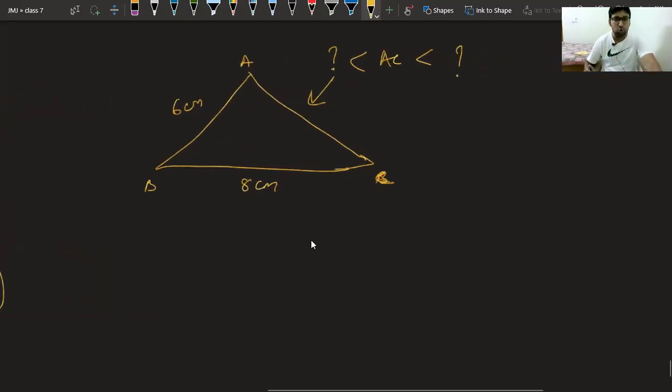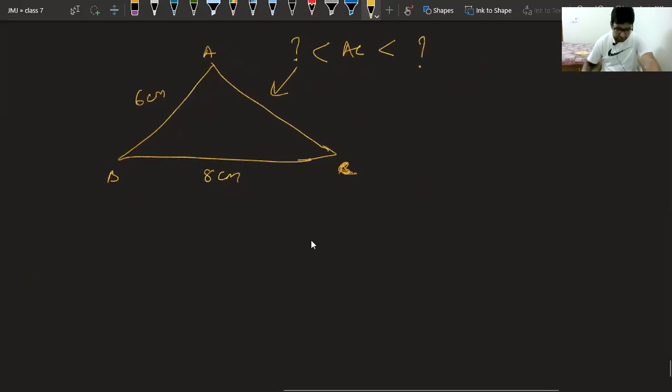For that, we have two conditions. The first condition is, oh my God, Kritika, median and altitude are not same. Only in the case of an isosceles triangle they are same. Only in the case of an equilateral triangle they are same. Else, they are different.